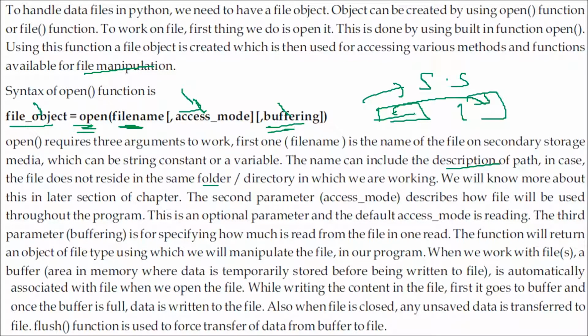And when we close the file, any unsaved data here is transferred to the file. So we have the flush function, FLUSH, which is used to force transfer of data from the buffer to the file. And you will find this function in C, C++. You might have used fflush(stdin) type of thing.